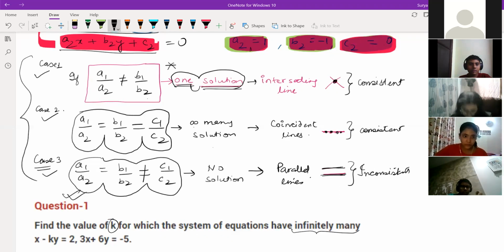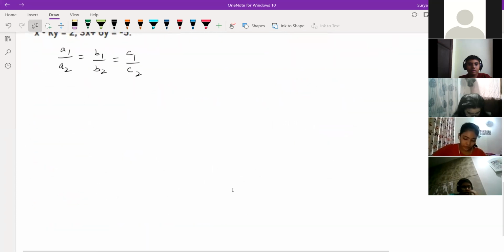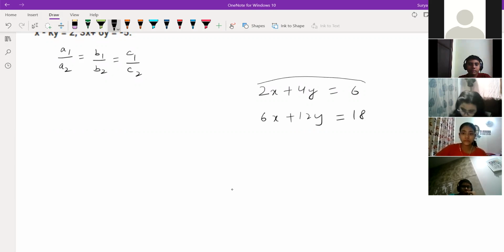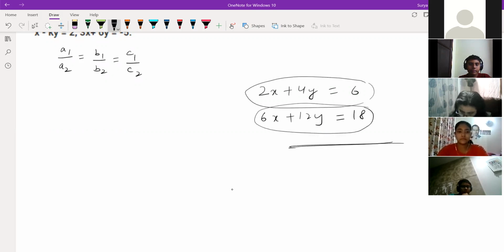So does coincident mean they're the same line? Yeah, coincident means both lines will overlap each other. Won't they have the same equation? See, it may come like this: 2x plus 4y is equal to, suppose, 6, and I've written here 6x plus 12y is equal to 18. Now if you draw this line and if you draw this line, you'll get the same line. Coincident lines you will get.